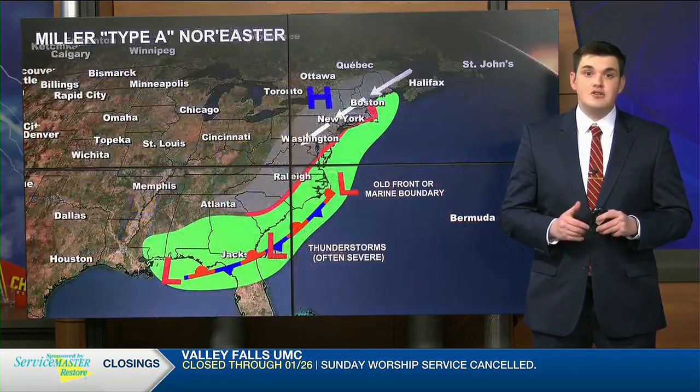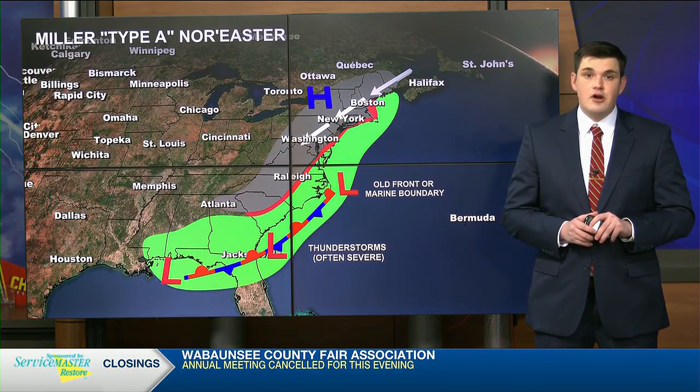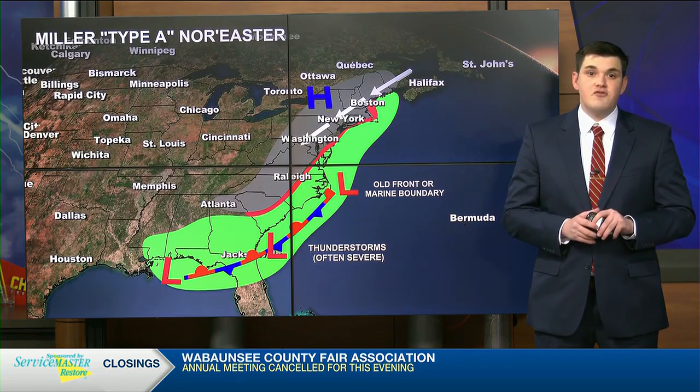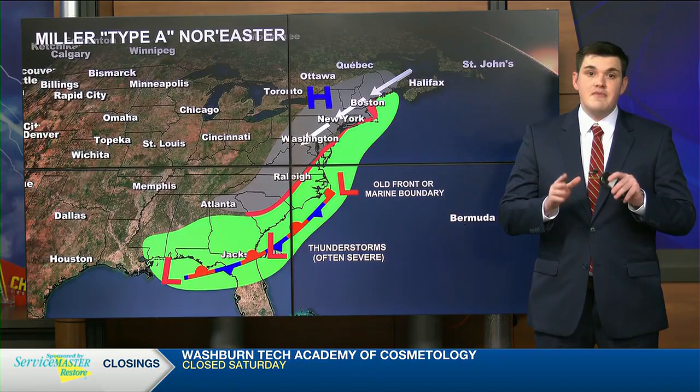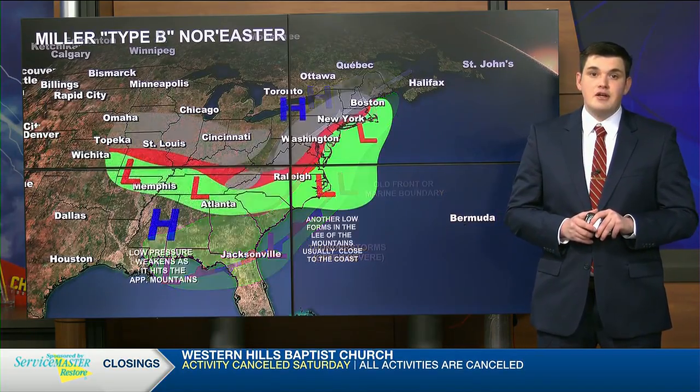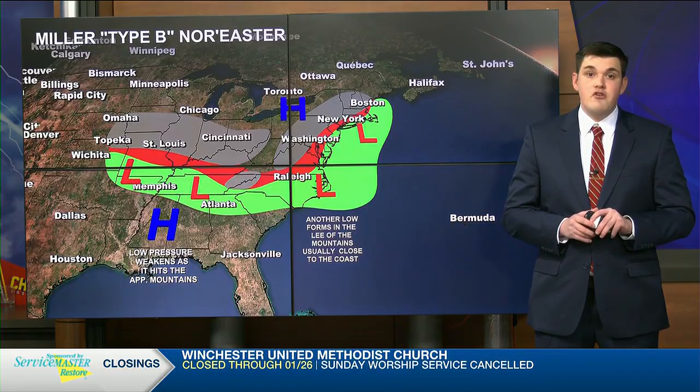Next are nor'easters, massive coastal storms powered by strong northeast winds. They deliver heavy, wet snow mainly north and west of the storm track. Some nor'easters form offshore as Miller Type A storms, while others come from the Midwest and redevelop on the coast as Miller Type B storms. Type B storms usually move faster and spread snowfall more evenly.